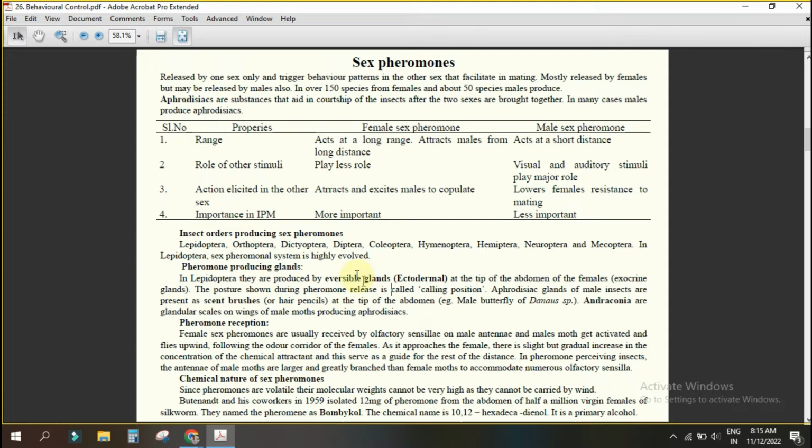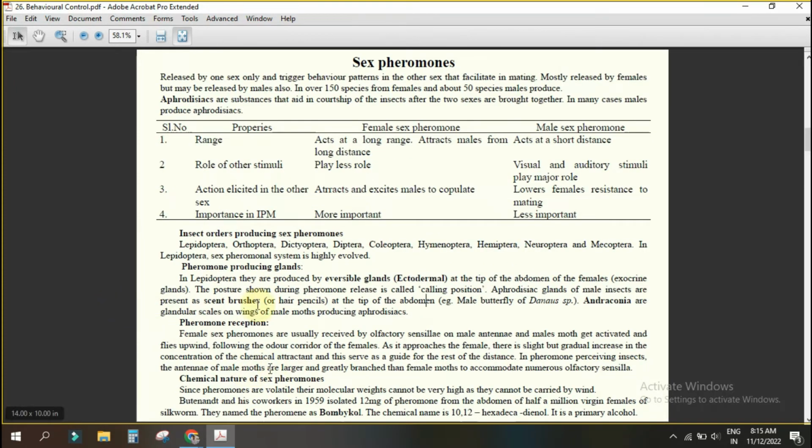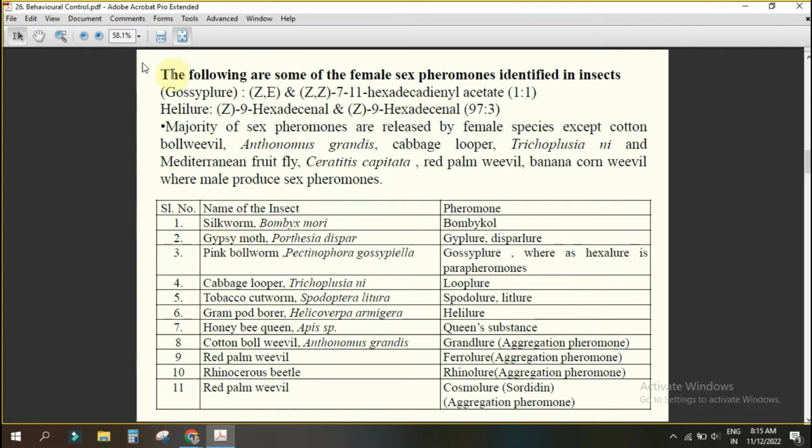Anyhow, this won't come in the exam. This is in physiology. So from the IPM point of view, these are not important. Those who will prepare for entomology, for them this is important. The PDF I have sent, my PDF is not there. Raviraj sir's PDF is there. If you want, I will give you. Otherwise, these are not that much important. I have kept so much information which is not important.